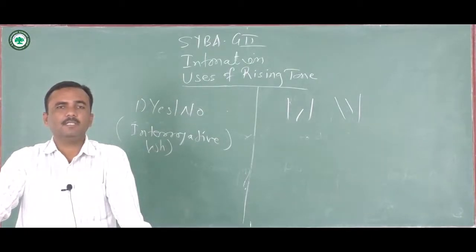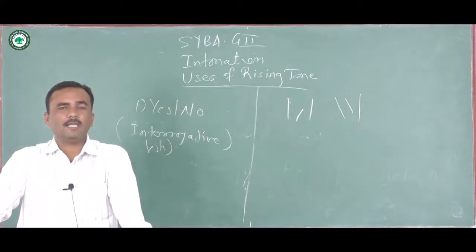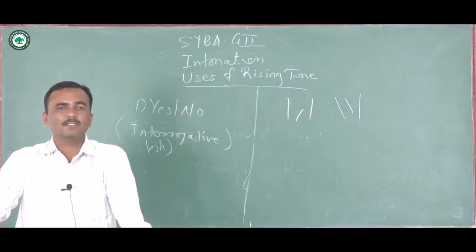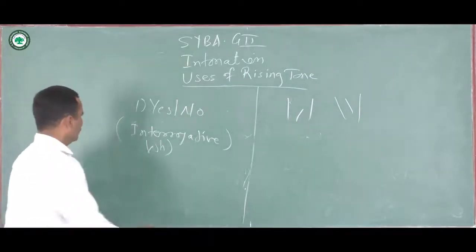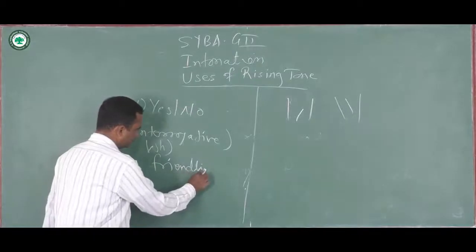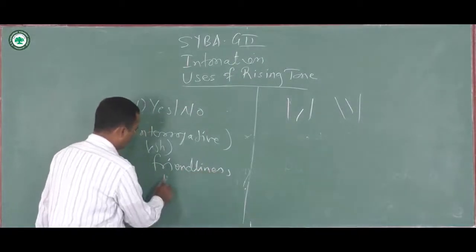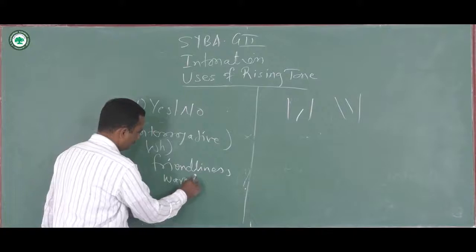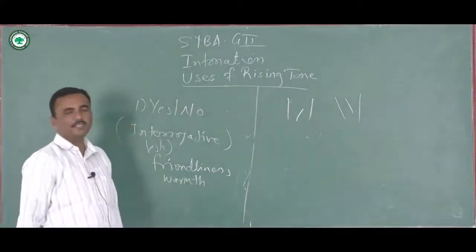It will indicate that the speaker has some friendly relationship with the listener, or there is some sort of warmth. So friendliness and warmth. These two things are important.